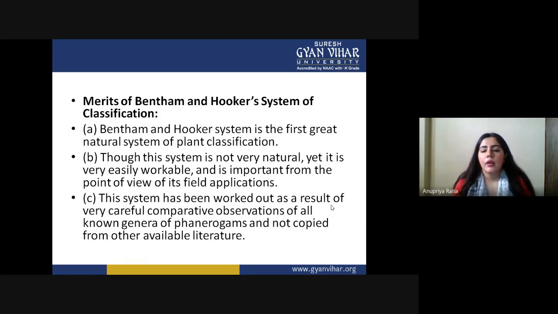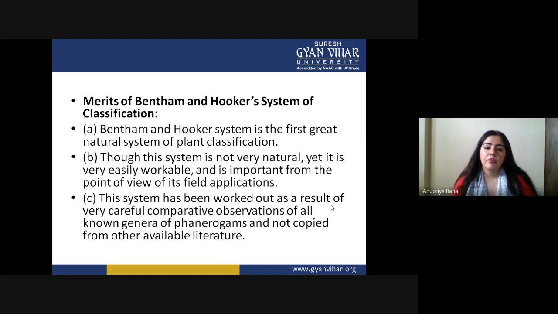Maybe it does not have all the features of a natural system, but whatever work they did was based on field application, not any kind of imagination. Whatever classification they made was based on its application.